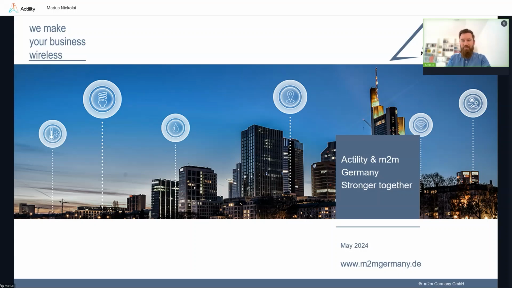And first of all, I like to say that it's great to see which role LoRaWAN nowadays plays for digitalization in various industries, different applications, and that is also what I'm going to talk about a bit later on. I'm going to present some of our projects we have done together with Actility. So, but first of all, actually, who am I? Who is M2M Germany?